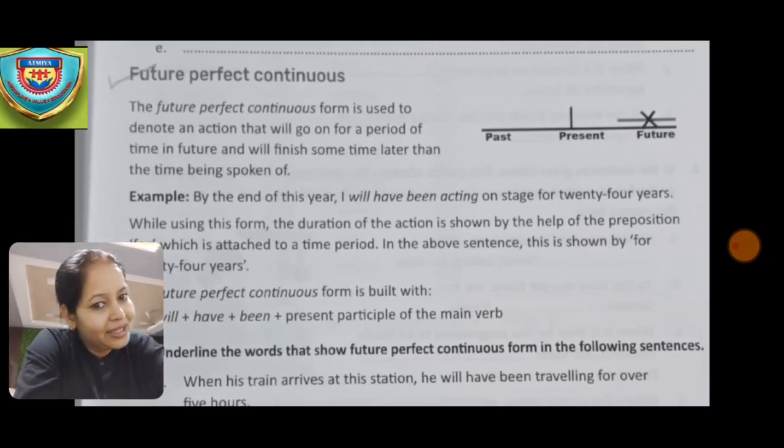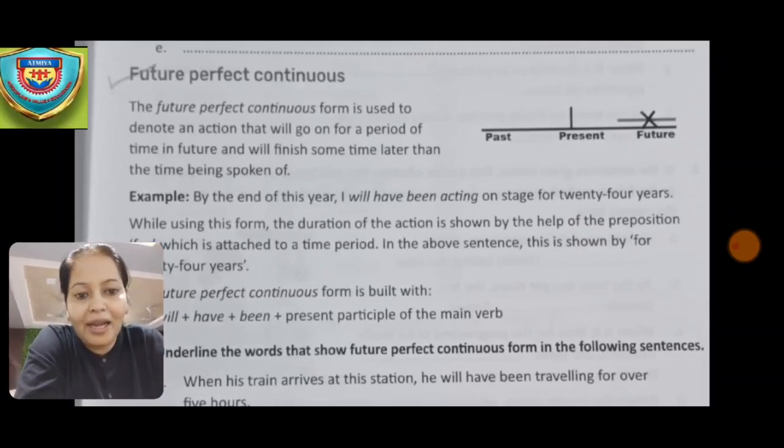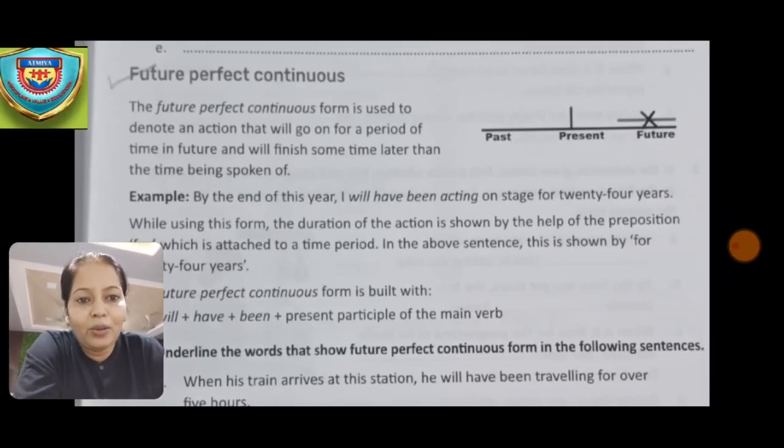So, let's begin with our English class. We were doing the workbook, and the topic we were doing was based on nurturing nature, and we were doing the grammar part. So, we'll begin with the next topic, that is the future perfect continuous.